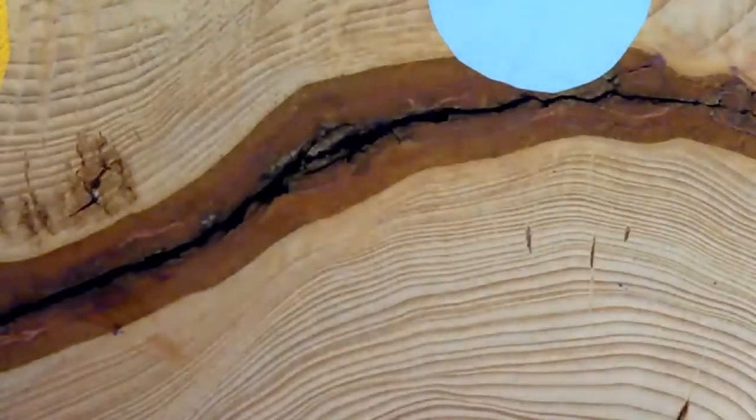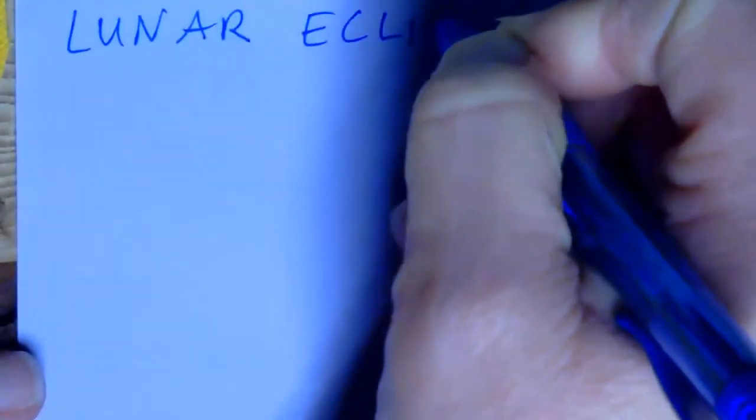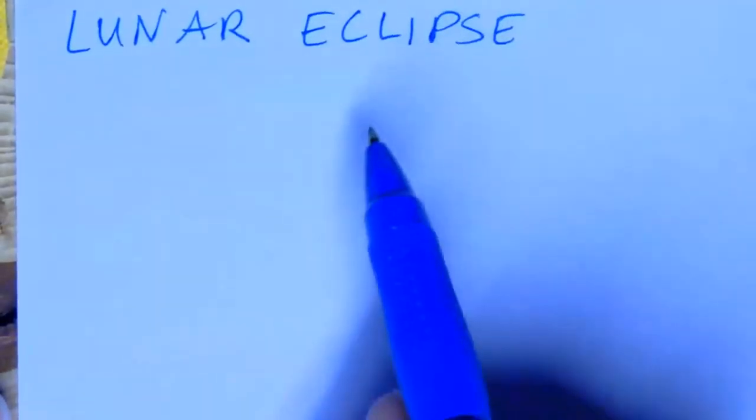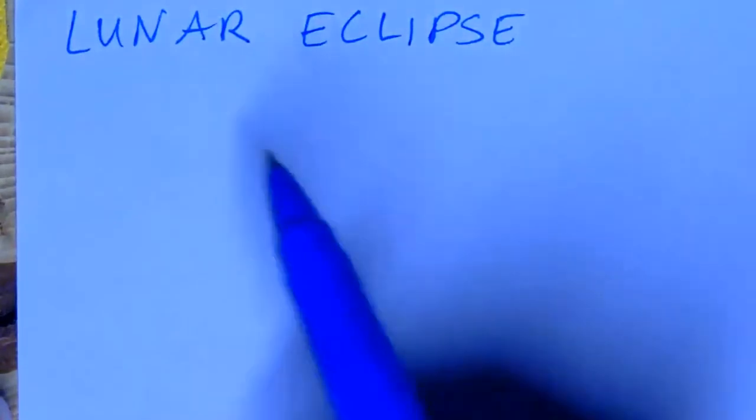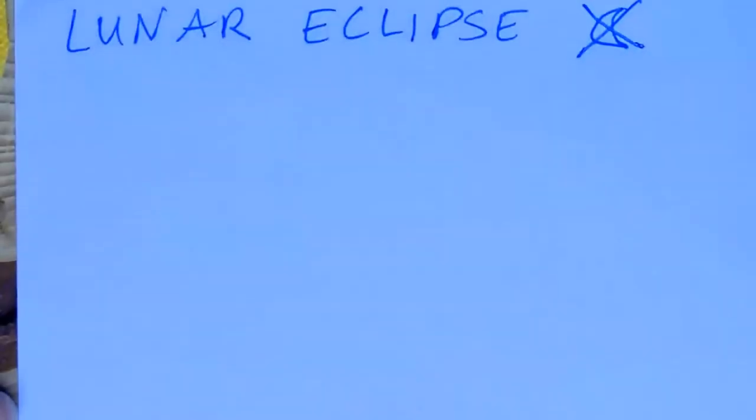So now we're going to do a lunar eclipse. Eclipse means shadow, and lunar means having to do with the moon, so we can't see the moon.